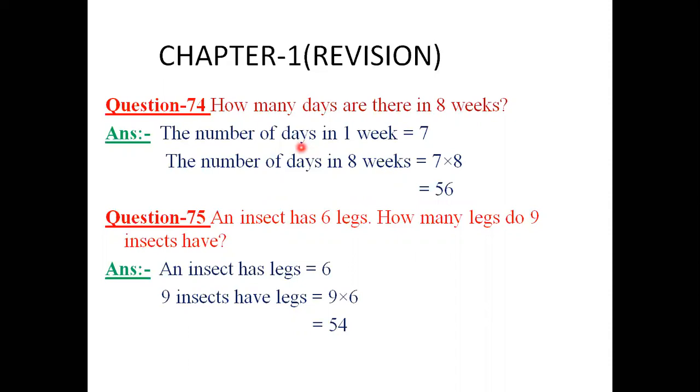If the value of one object is given, to find the value of more objects, then for this purpose we will multiply.